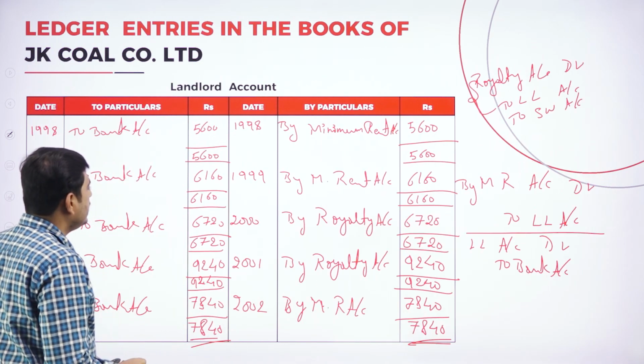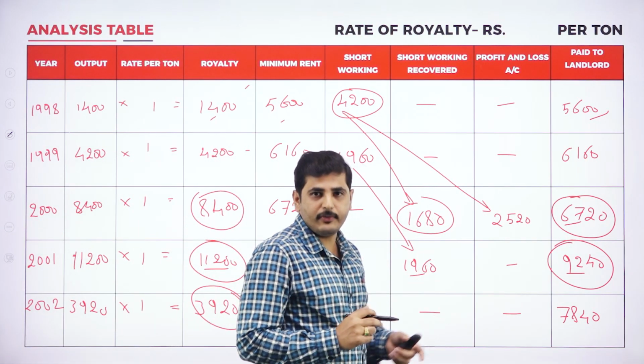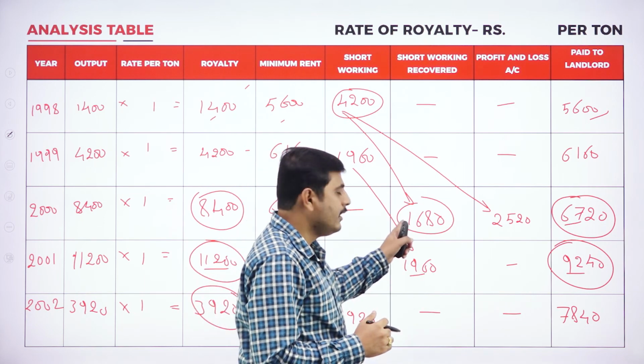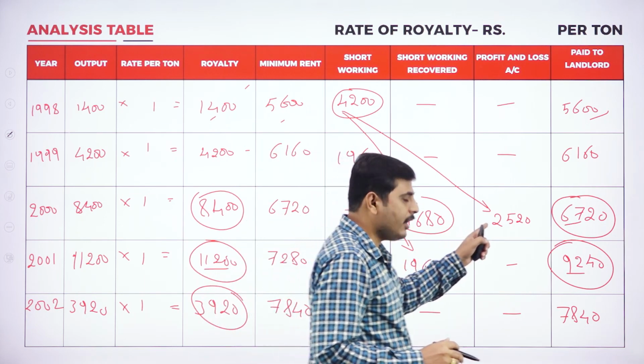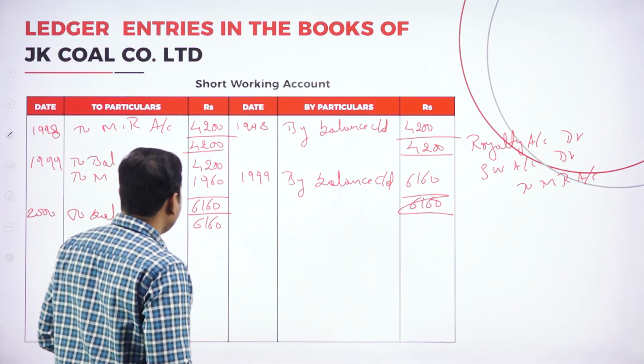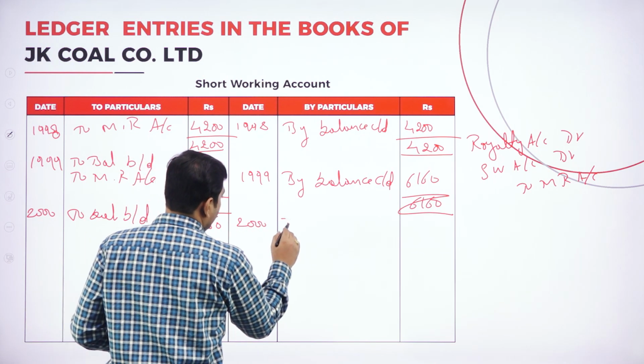Coming to the third year, here we could recover the short working. How can we recover the short working? When royalty exceeds, we can recover the short working. So then we should write by royalty. If we could not recover, that should go to profit and loss account. Now let's write. So it is in the year 2000, by royalty.